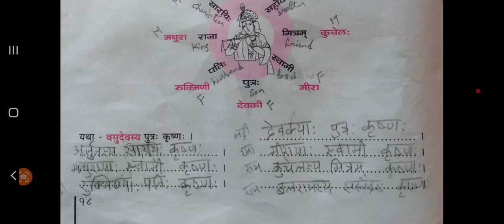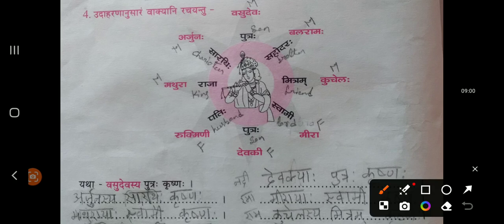Now how they have written this example? I'll show you. See here, first example, Vasudevaha Putraha. This is the relation, right? Krishna is related to all these lines. See this, Vasudeva's son, Balaram's brother, Kuchela's friend, Meera's deity, Devaki's son, right? All these are related to Sri Krishna. That's why we are writing Shashti Vibhakti here.